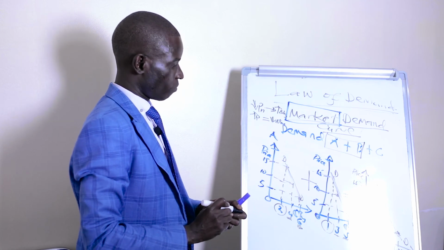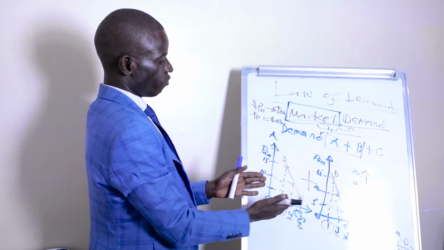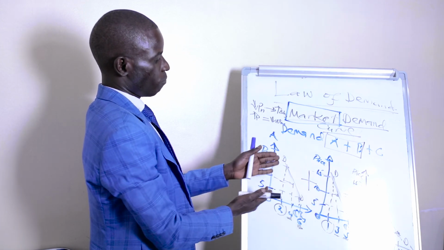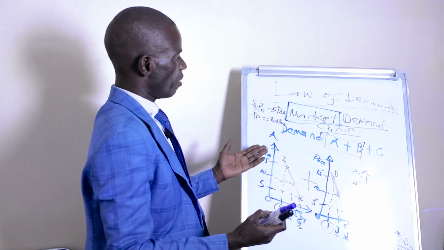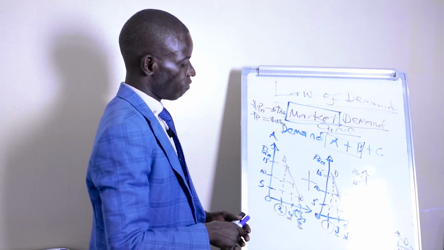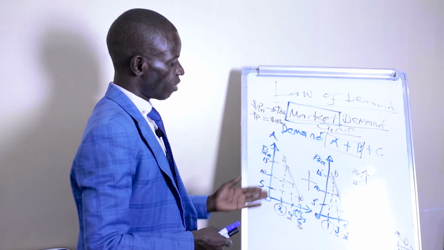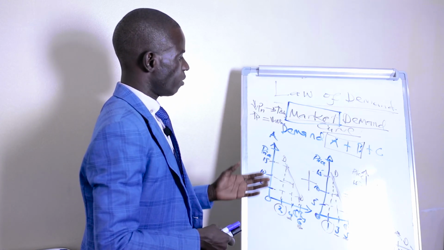But as I defined the concept, you may not go through this process. You can simply define it by saying it is the horizontal summation of different quantities purchased by different consumers in the market at a given or prevailing market price. That is the definition.